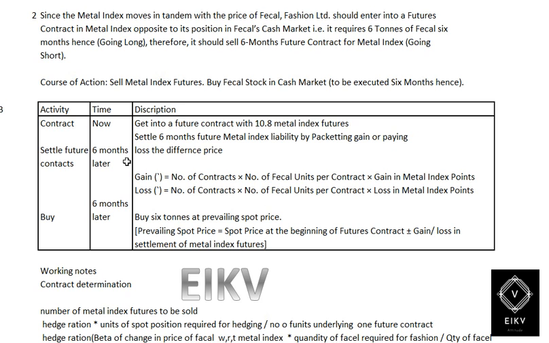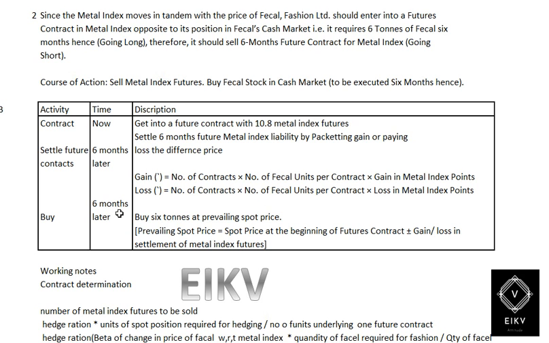Number 2, settle the future contract 6 months later, and take the difference. The gain equals number of contracts into number of vehicle units per contract into gain in metal index points, and the loss would be the same: number of contracts into number of vehicle units per contract into loss in metal index points.